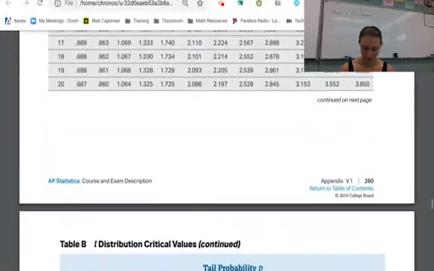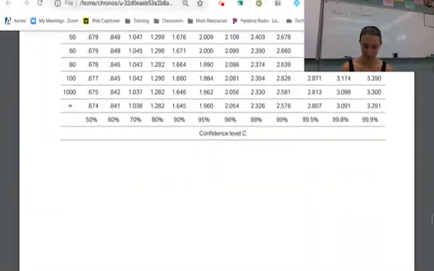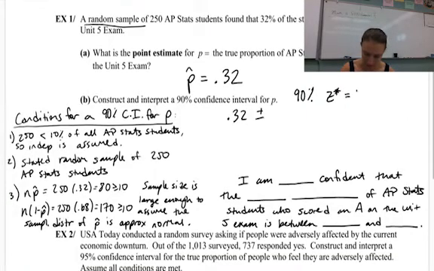You don't need to know yet. Just go all the way down to the bottom of the t table, and it tells you the confidence level, and above that has the percentages. And right above that, see the little infinity on the left-hand side, on the leftmost column? That represents the z critical score. No, it doesn't say z critical, but that's what it represents. So 90% confidence level has a z critical score of 1.645. So directly above 90%, we see 1.645. All right, so that's going to be 1.645 for 90%.